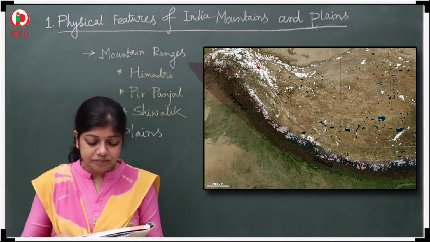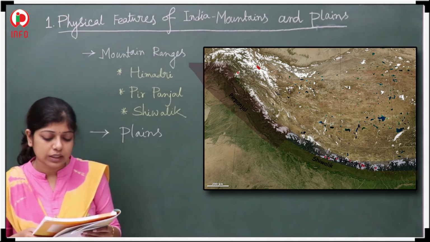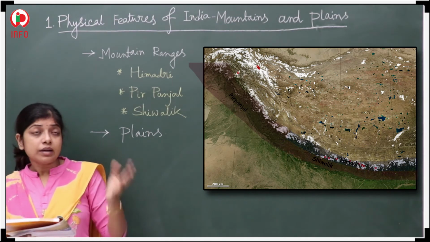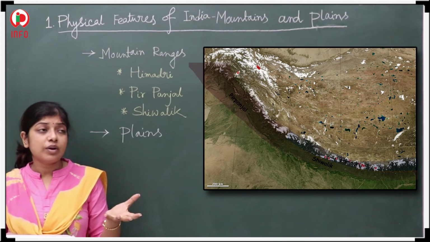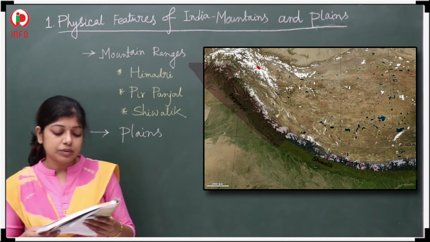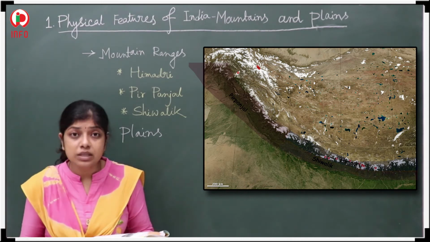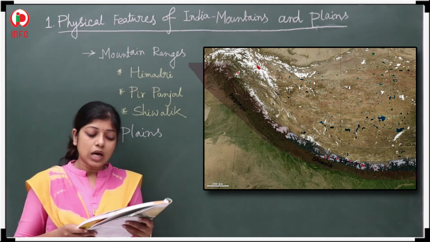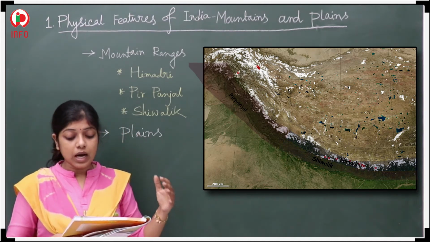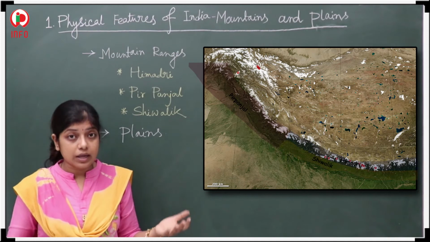Is it clear? And you will observe different forests on the slopes of the mountain, with different kinds of wild animals also. The foothills of the Shivalik are known as the Terai.